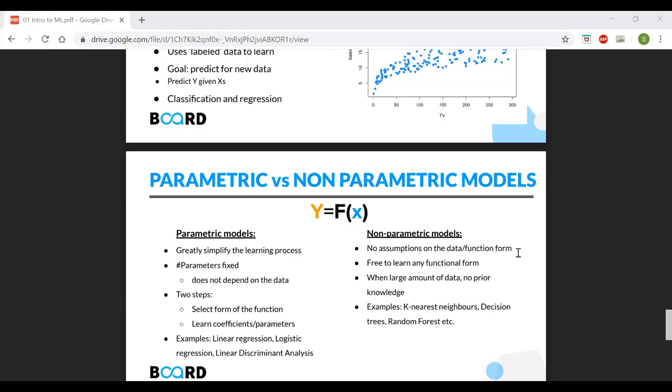How about others? Yeah, someone can briefly say what is a parametric model and what is a non-parametric model.